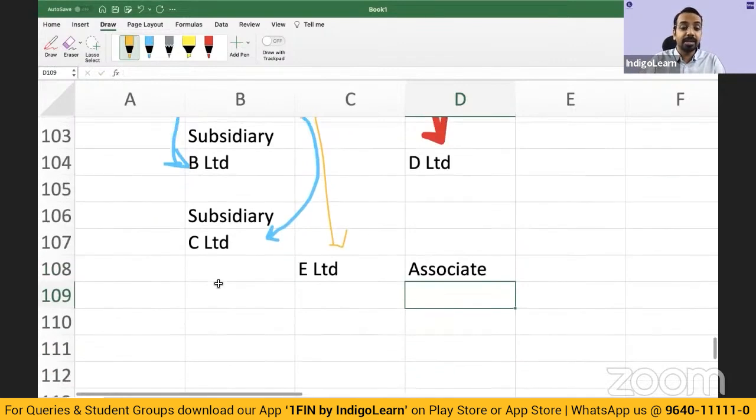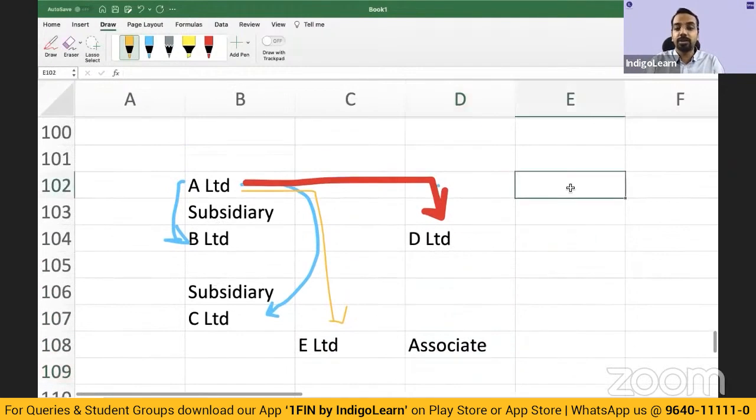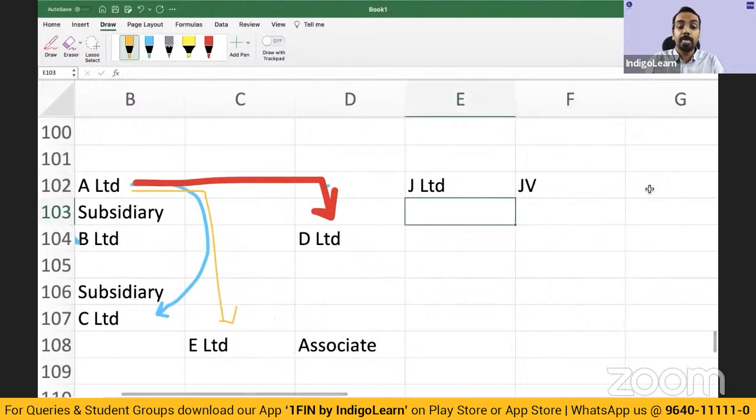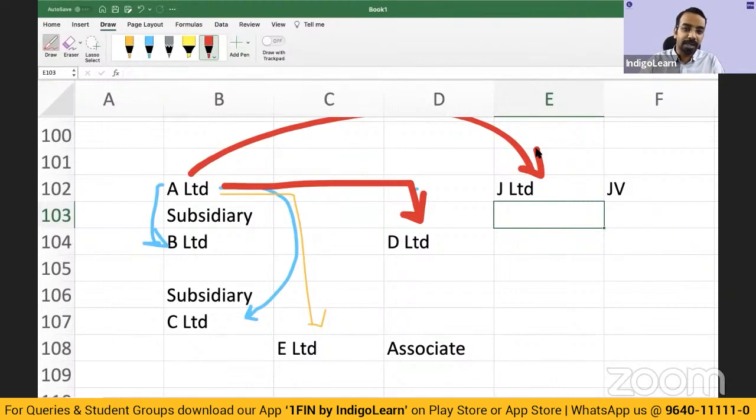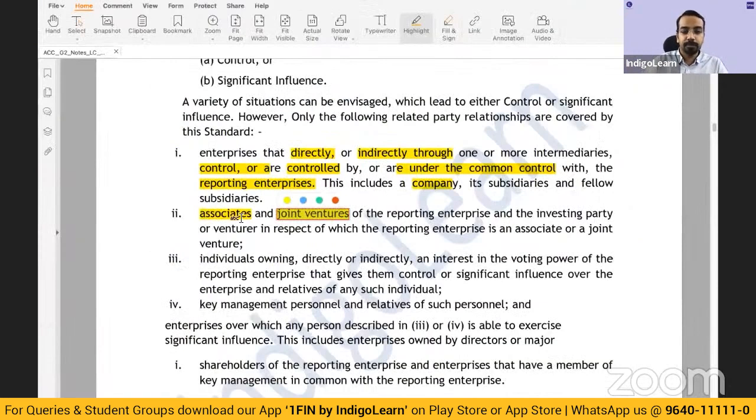Or let us say there is another company called J Limited, which is a joint venture, a JV. Now, if J Limited is a joint venture, then this particular J Limited also becomes a related party for A Limited. And the other party which has invested in J Limited, the joint venture, also becomes a related party. Okay. So this clarifies the first two aspects.